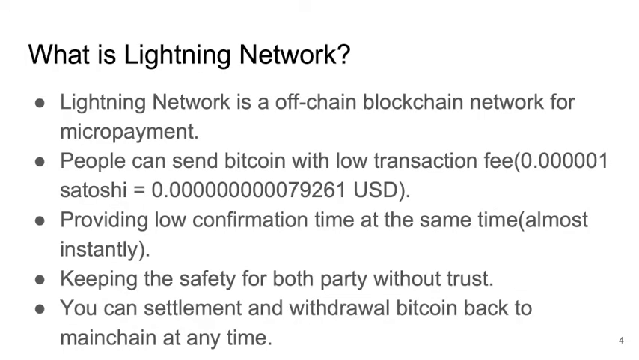What is the Lightning Network? The Lightning Network is an off-chain blockchain network for micropayments. People can send Bitcoin with a low transaction fee, lower than Bitcoin Cash and Visa. It also provides a low confirmation time, almost instant confirmation of your transaction on the Lightning Network. The Lightning Network keeps both parties safe without needing to trust each other's nodes. All transactions are settled on the Lightning Network with local consensus. You can withdraw your Bitcoin back to the main chain at any time.